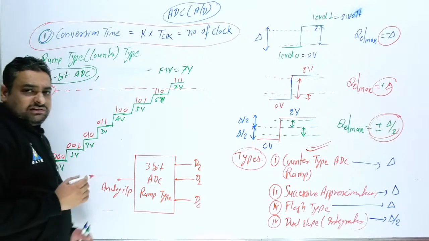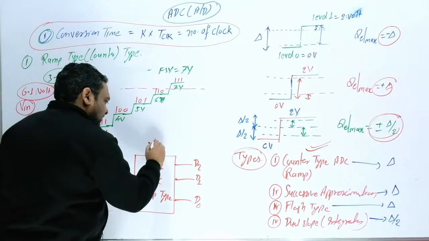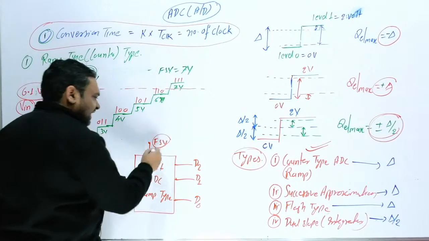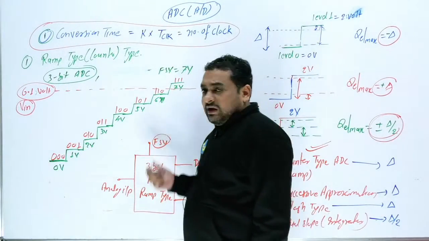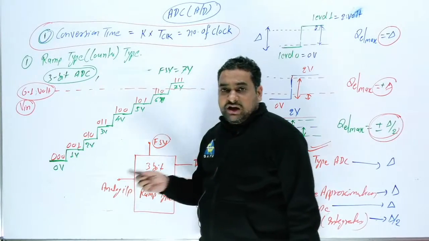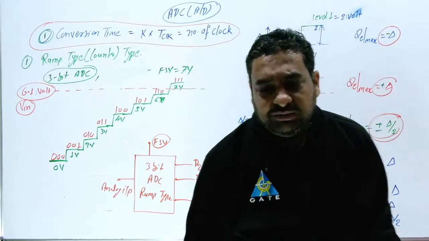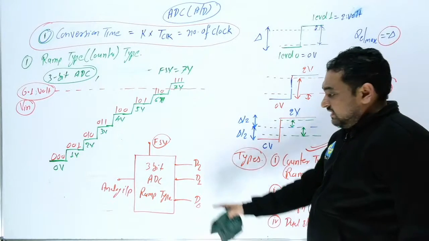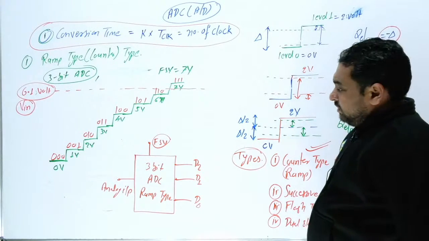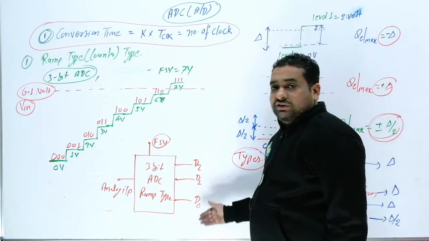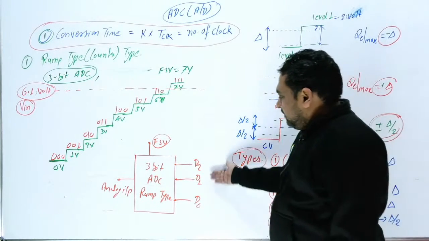Here, if you know the FSV, I am writing FSV. At maximum FSV you can apply. Important thing, more than FSV you cannot apply in this category of circuit. So maximum output binary can be 1 1 1.